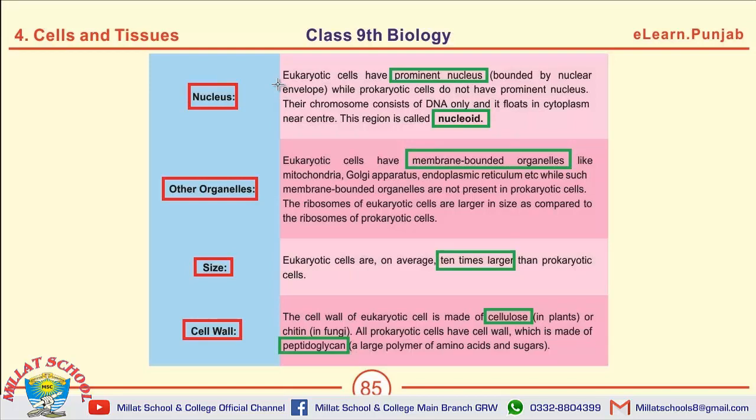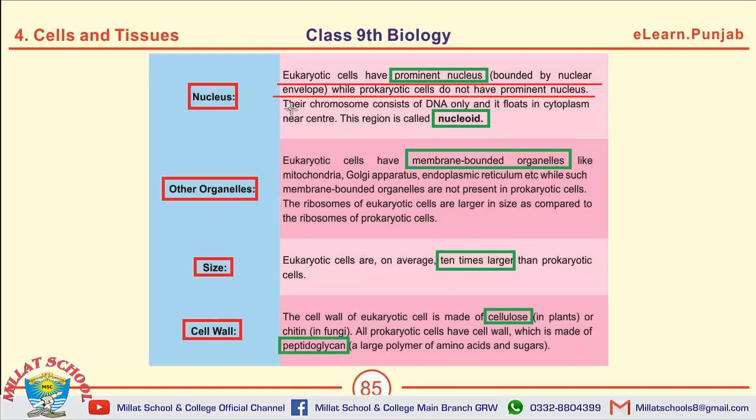The answer is, eukaryotic cells have prominent nucleus bounded by nuclear envelope, while prokaryotic cells don't have prominent nucleus. That is the first question that can be asked as a short question from this page.